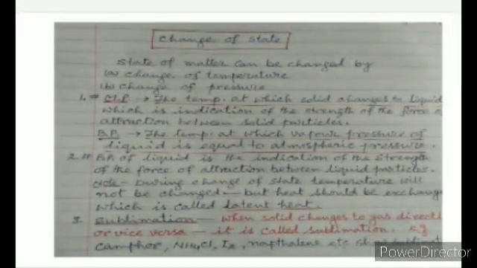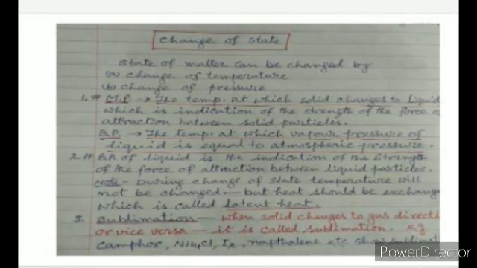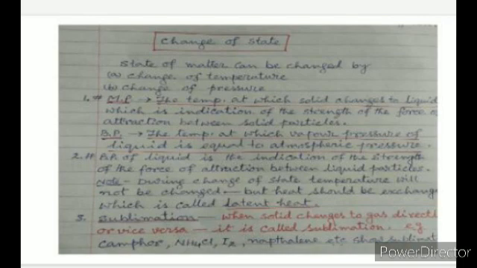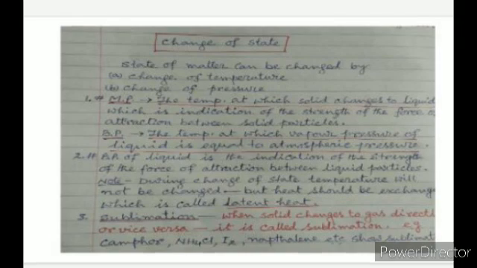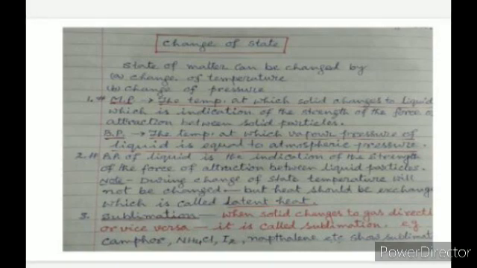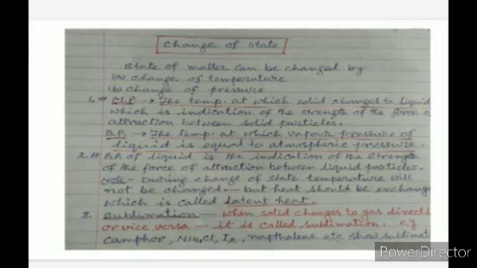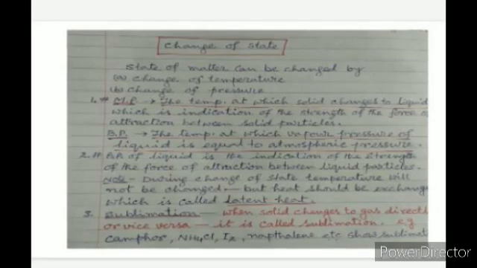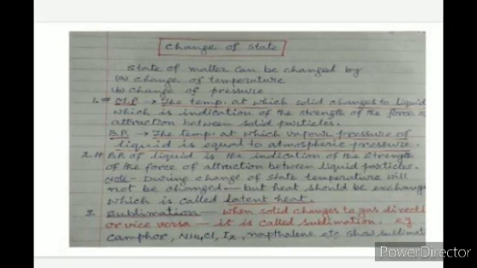The state of matter can be changed by change of temperature and change of pressure. So, the following points will help you. Number 1, melting point: the temperature at which solid changes to liquid, which is an indication of the strength of the force of attraction between solid particles. Boiling point: the temperature at which the vapor pressure of a liquid is equal to atmospheric pressure. The boiling point of a liquid is an indication of the strength of the force of attraction between liquid particles. Note, during change of state, temperature does not change, but heat is exchanged, which is called latent heat.